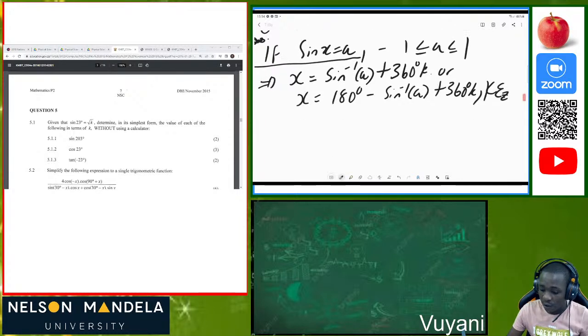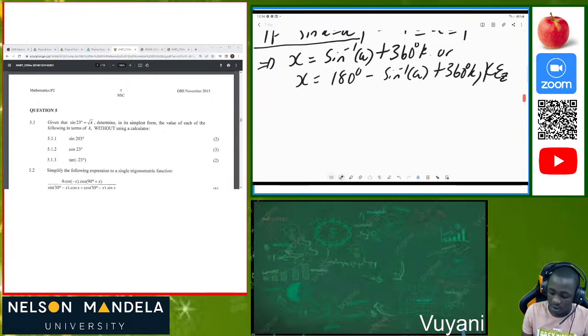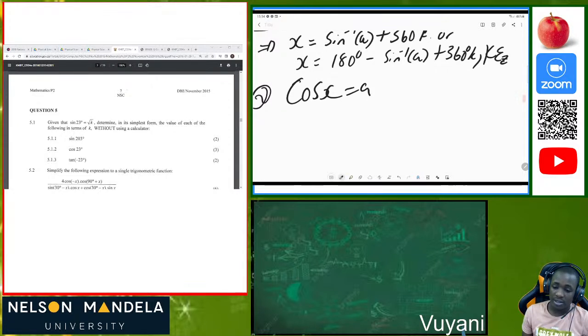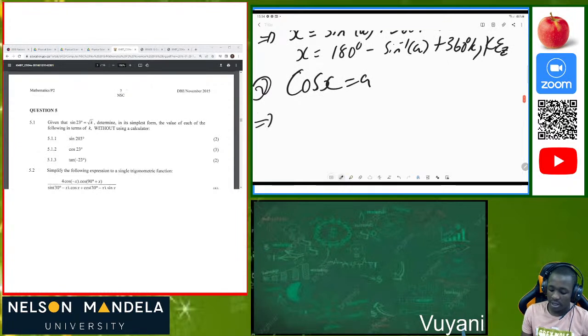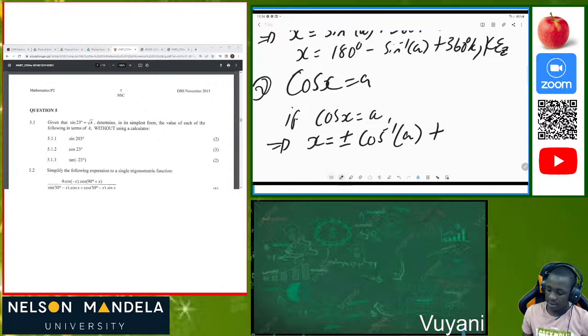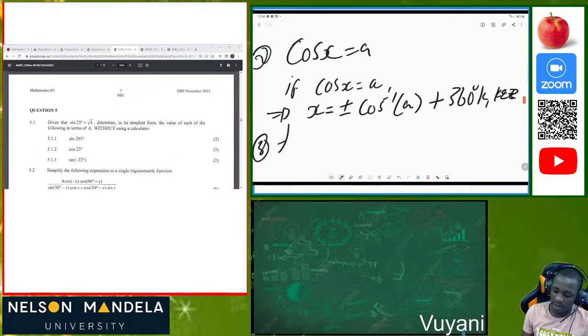Now, moving to the next step, this is for sine theta. Now let's do cos theta. If you are given cos of x is equal to A, then the general solution will be plus or minus the calculated angle plus 360 degrees of k, where k is an element of integers. Then the third one is tan of x.